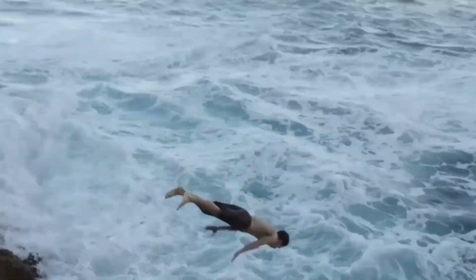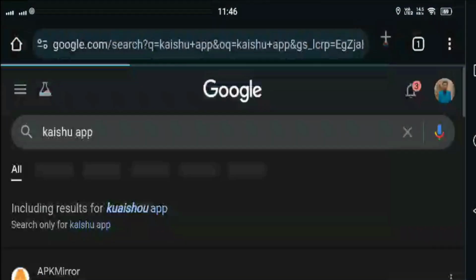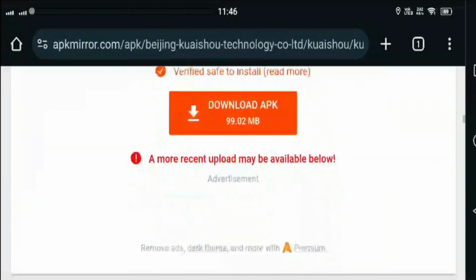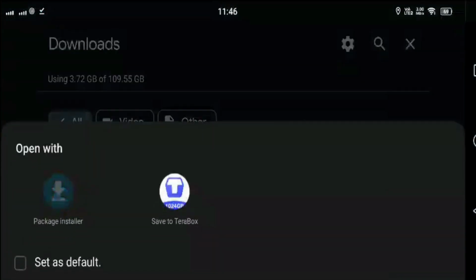Let's dive in. First, open Google on your phone and search for the Kaishu app. Find any APK website and hit the download button. Once downloaded, install it on your mobile device.